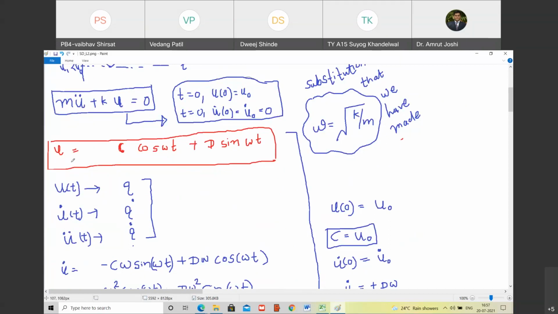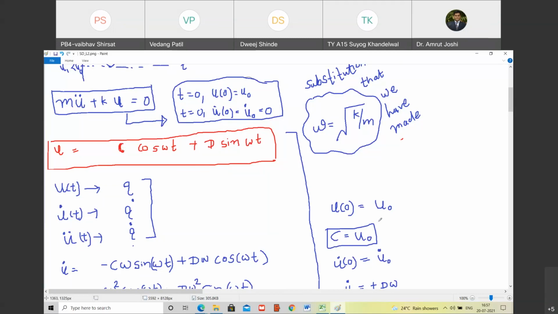In the expression for u, if I substitute t equal to 0, what happens to cos omega t? Cos omega t becomes cos of 0, and cos of 0 is 1. So the first term becomes only C into 1, that is C. When I substitute t equal to 0 here, sin omega t is going to vanish, it is going to be 0. Therefore, D is going to vanish. So what do we get? We get u0 equal to C. Do you agree with me?